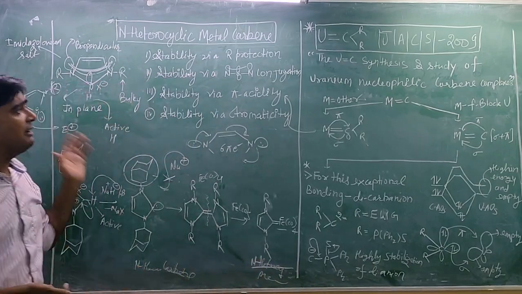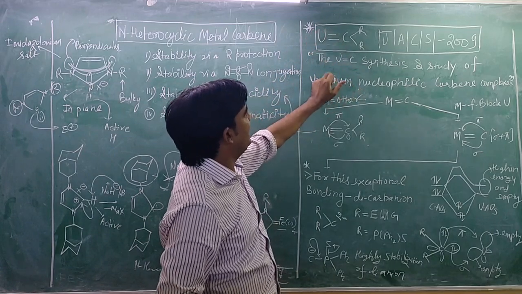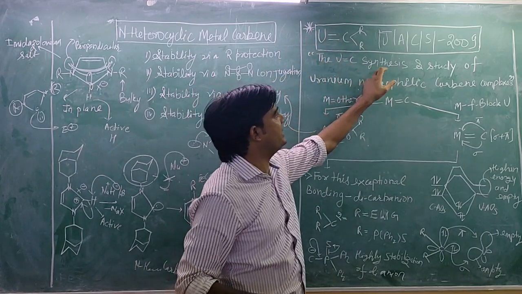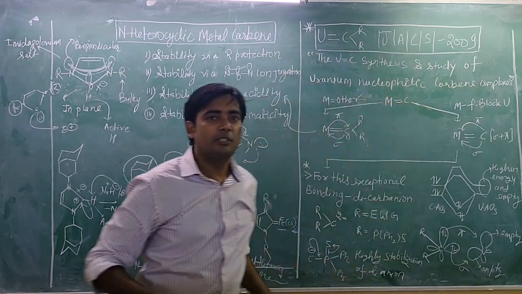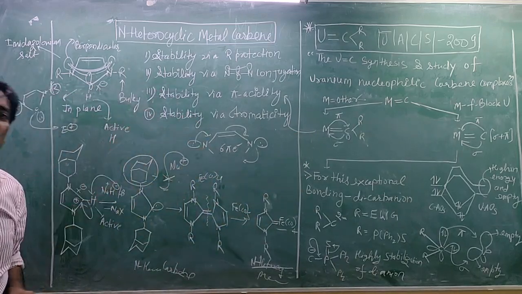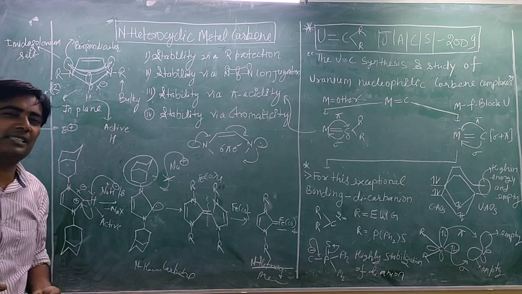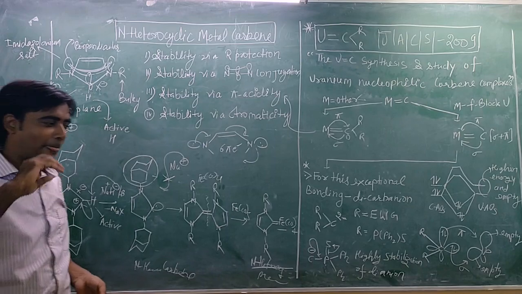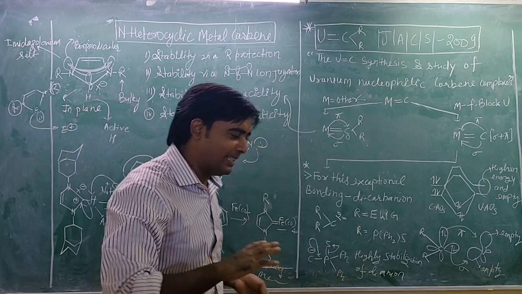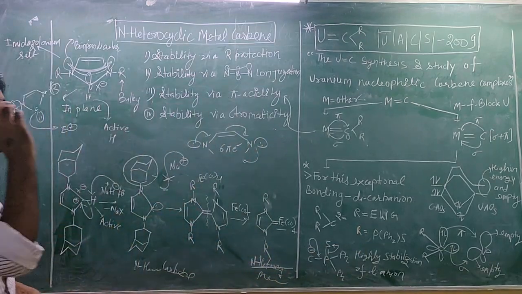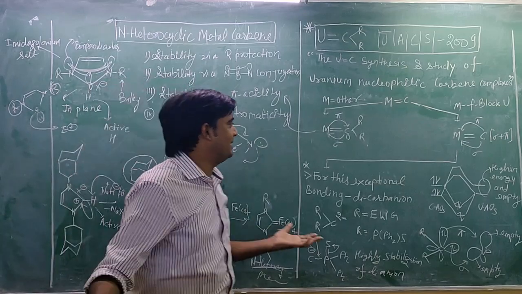Okay, now we are going to discuss this research article. The title is "The U=C double bond: synthesis and study of uranium nucleophilic carbene complexes." This paper was recently published in JACS in 2009, and you can say it's pretty bold against all the concepts of metal carbene. It is based on the opposite concept of metal carbene.